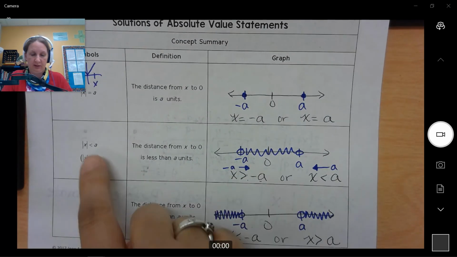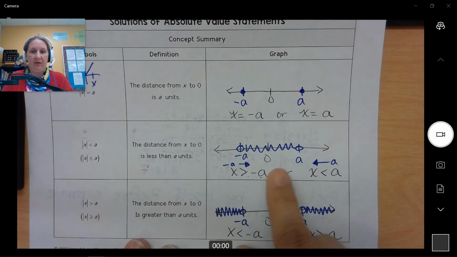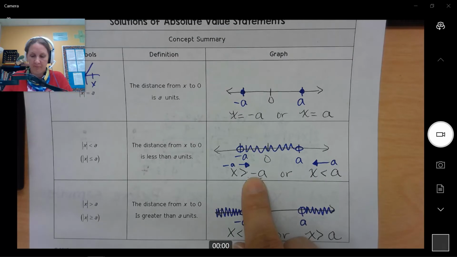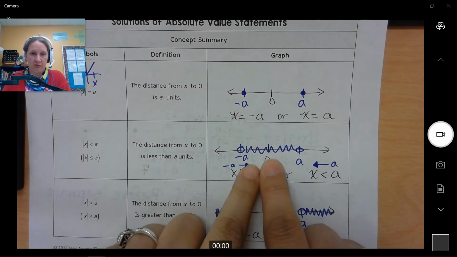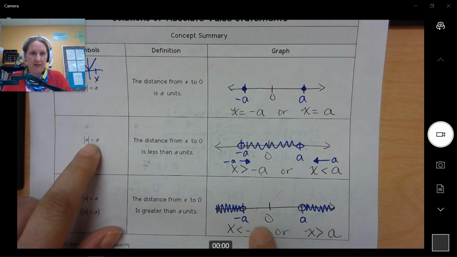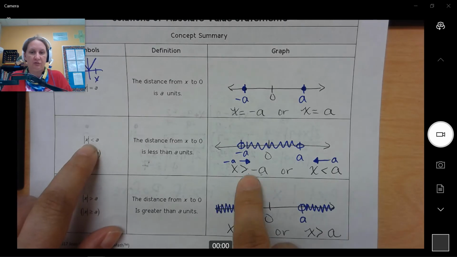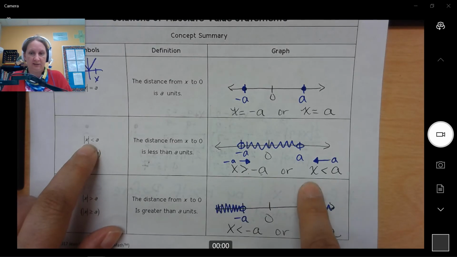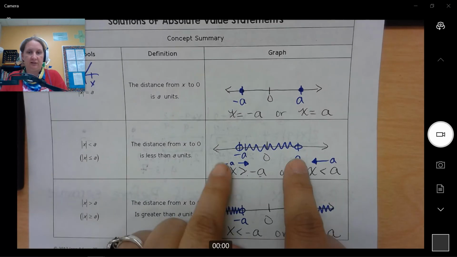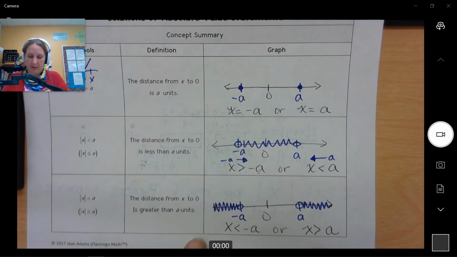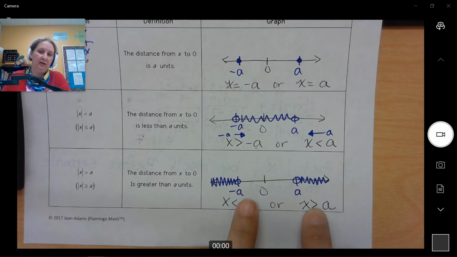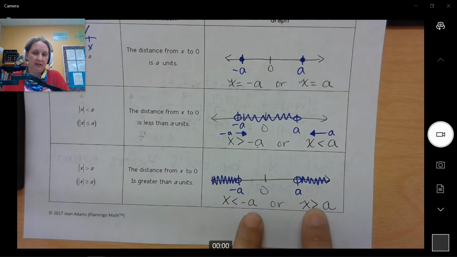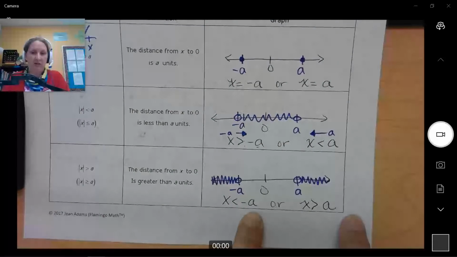So again, if |x| is less than a, that means we're going to have between a and negative a, whatever those answers are, and our shading would be between those. So whenever the absolute value of x is less than a, like it is here on this side, then x is greater than negative a and x is less than positive a, which causes them to shade between them. If |x| is greater than a, like it is on this side, then you'll end up with x less than negative a and x greater than a, which means you're going to shade away.